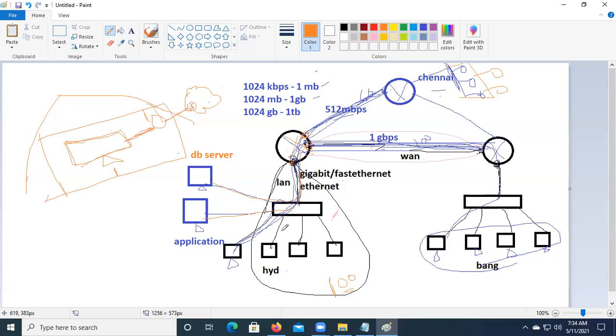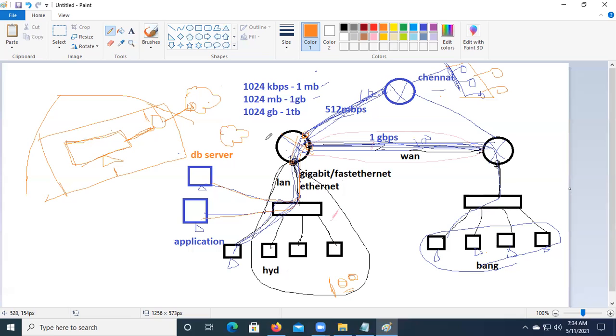But if you go to big companies, an IT company anywhere in the world, you will have more than 10, 20 or 30 users. Consider some 100 users are working in your company. So how many cables do you require from the ISP? You require 100? No. From the ISP, it's only one. It depends on the bandwidth, how many users. Maybe one connection can be used for 10 users if it is wireless.